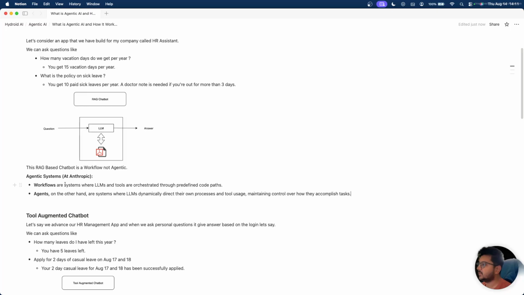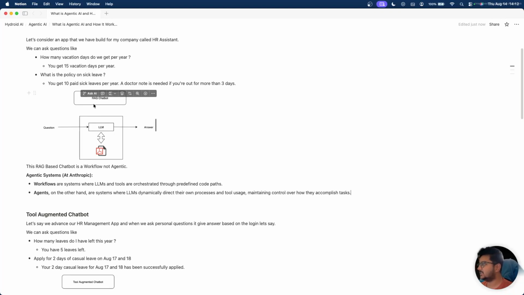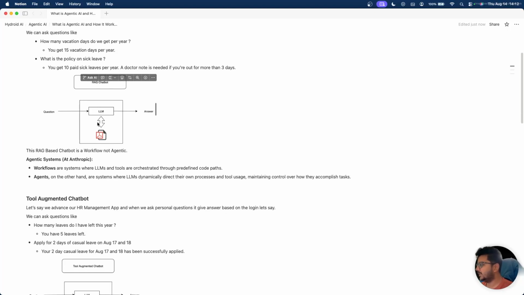Agents are systems where the LLM dynamically directs its own processes and tool use, maintaining control over how it accomplishes tasks. What it means is that agents decide their own processes and what tools to use, and they have their own control on top of it. At each step of the plan they execute different tools or processes to get the work done. So let's advance this RAG chatbot and integrate some tools into it.